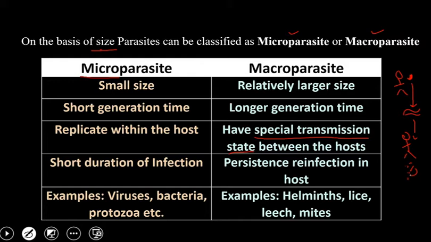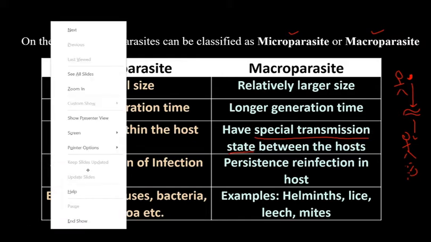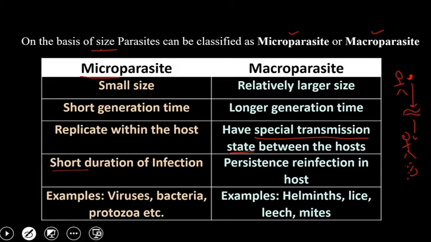Now the fourth differentiating factor is that microparasites have a short duration of infection. Once infected, the duration of the infection is very short, while once infected with a macroparasite, there is persistent reinfection in the host.